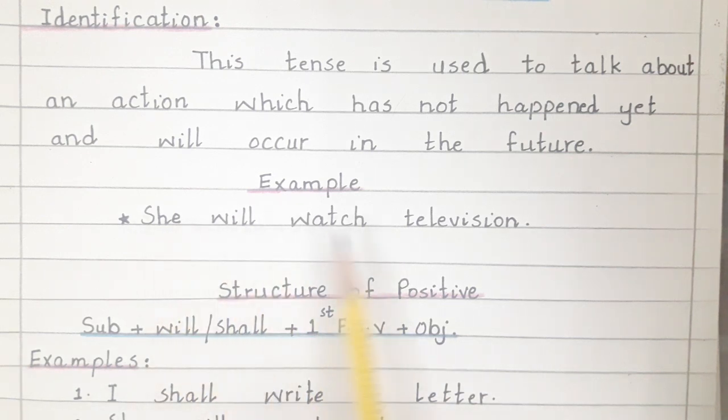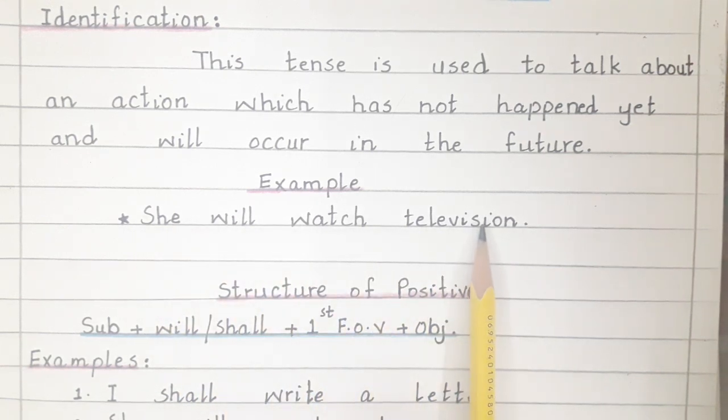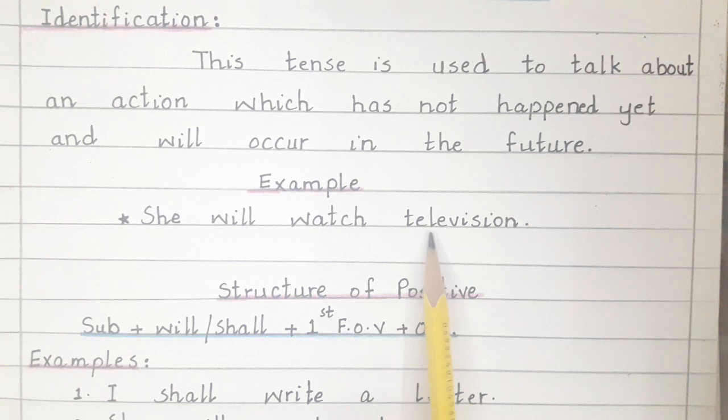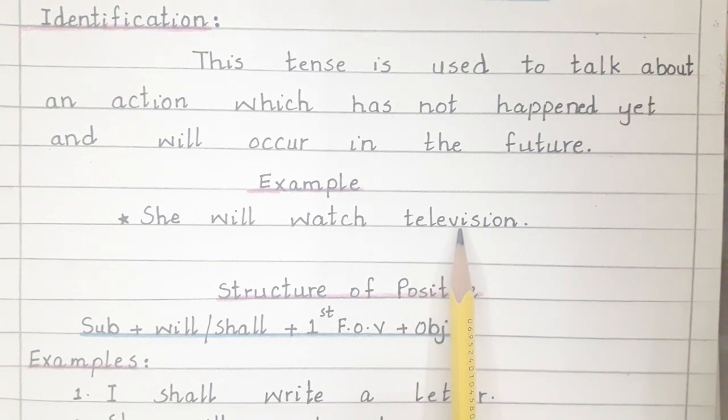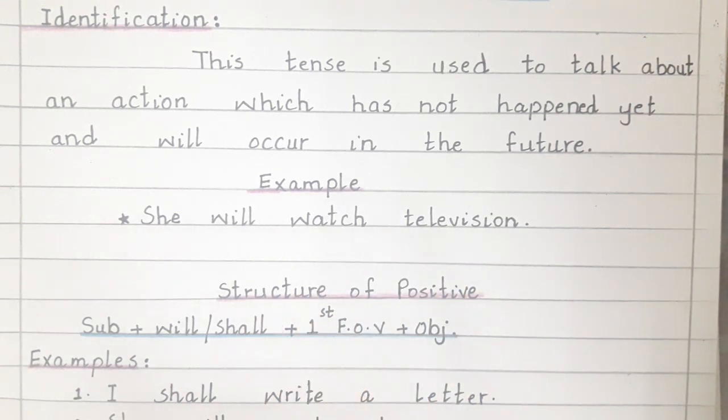It means in future she will watch television. Because will tells us about something that will happen in the future.